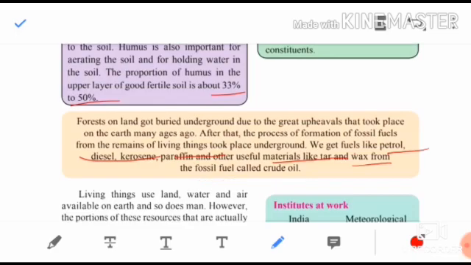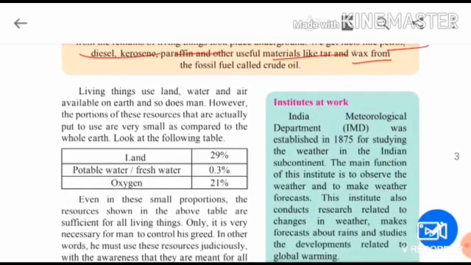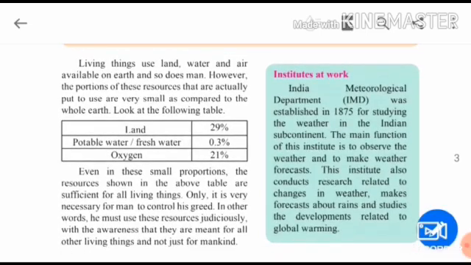So children, let's move further. The last part of our chapter. Living things use land, water and air available on earth, and so does man. Yes or no, children? Living things use all these natural resources. However, the portion of these resources that are actually put to use is very small. Children, they are very small. We have seen the percentages. Land is only 29%. Potable fresh water, we have seen, is only 0.3%.